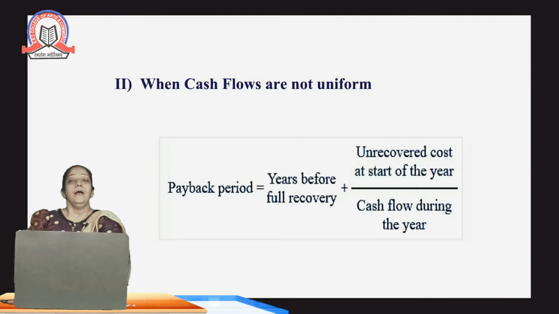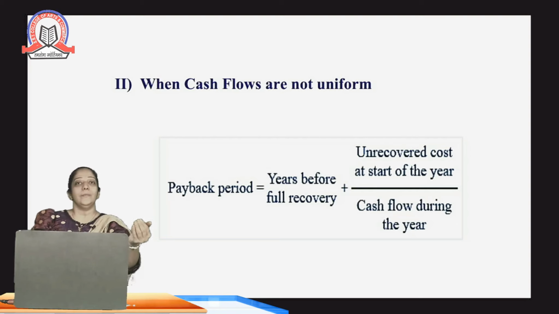Now if we come to the second type of sum in payback period, we have the case when the cash inflows are not uniform. That means every year the project is generating different amounts of cash flow. Like for the first year the project has earned 2 lakhs, for the second year it may be 50,000, it may be 8 lakhs and so on.